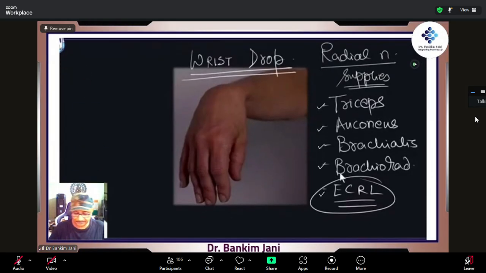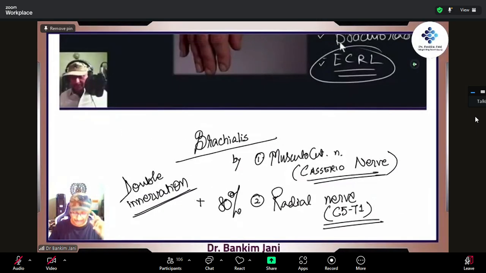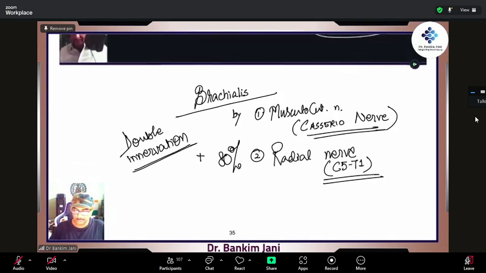Do you remember? Yeah, we talked about this. Brachialis is bimuscular in its supply. It is also called the Caserio nerve. This won't be asked in exam unless you do so well that I won't have any option but to trick you. Then I'll ask which muscle the Caserio nerve supplies. But now I have disclosed that also. Anyway, in 80% of the cases, that is, mostly, this is the radial nerve. That is what we talked about, C5 to T1.